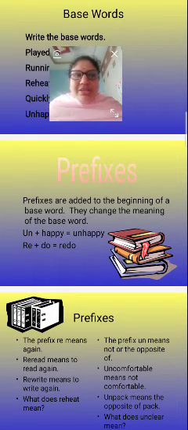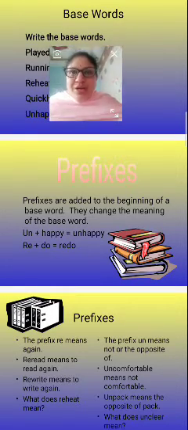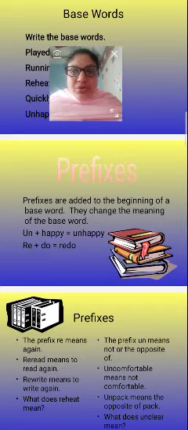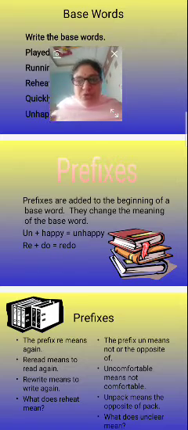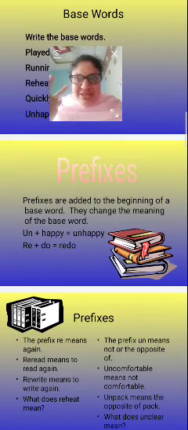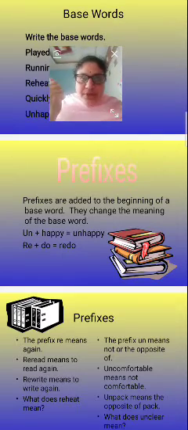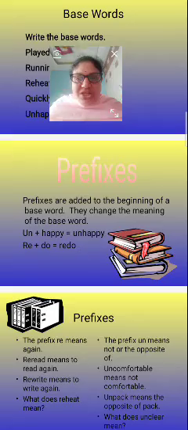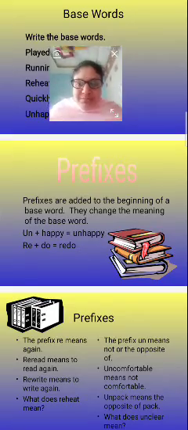Do: I am doing my homework. You do that work first. Redo: you have to do it again. You have to redo this work. So the prefix changes the meaning of the base word.